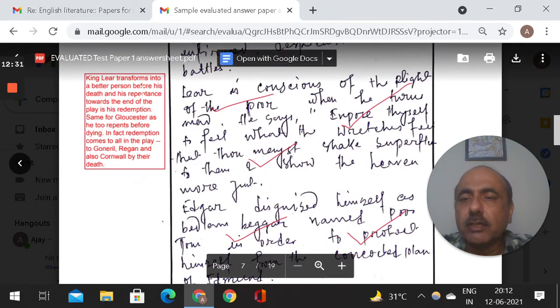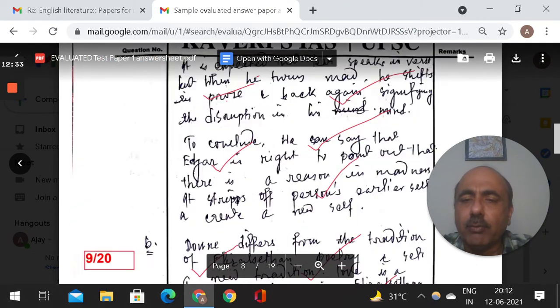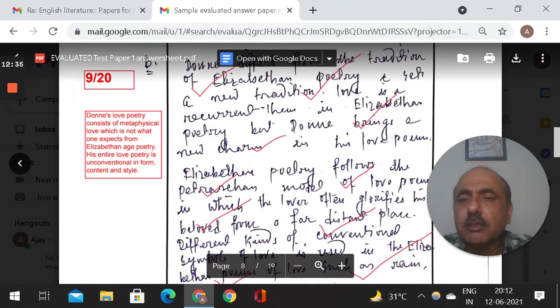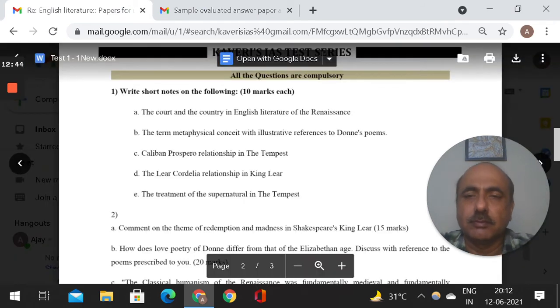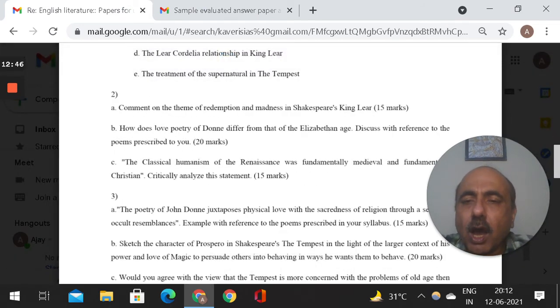So King Transfer, this is another question, and like that for every question, like supposing this is 2B. Now this question I think is 2B. I'll just go back to 2B and I'll show you what question 2B is. Now question 2B is, how does the love poetry of Donne differ from that of the Elizabethan age? Discuss with reference to the poems prescribed to you.